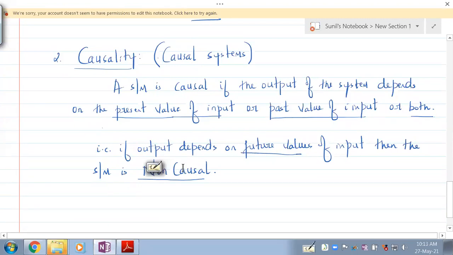Human beings, or most of the living beings, if not all, can be causal as well as non-causal depending on the situations.